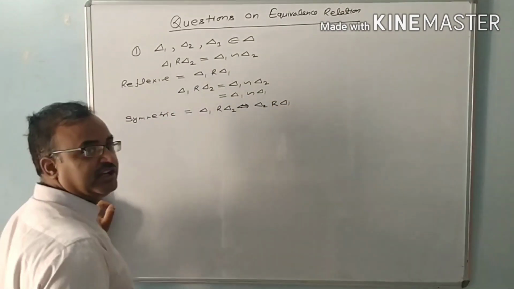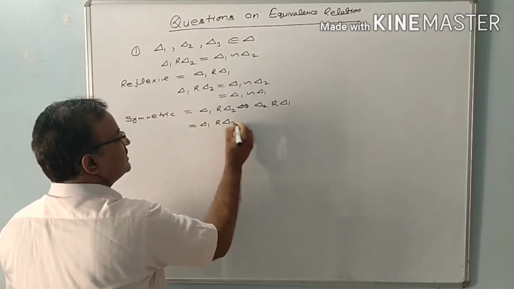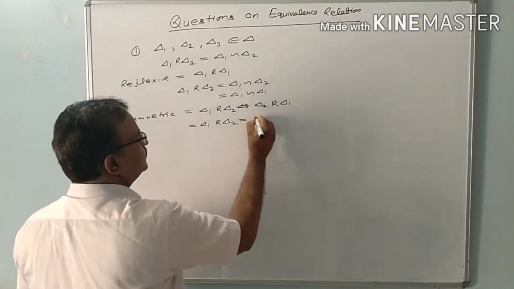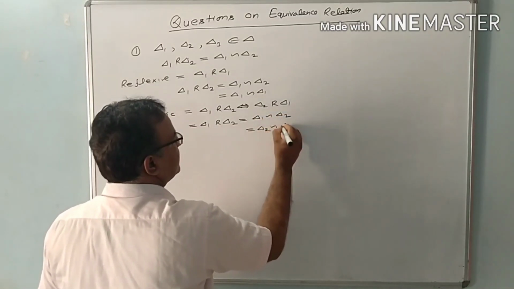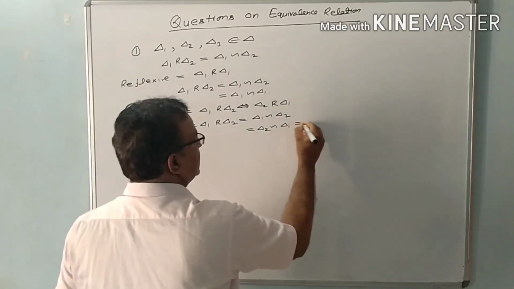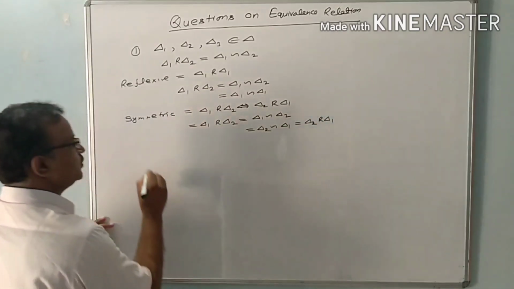So we will check whether the given relation is symmetric or not. If triangle 1 is similar to triangle 2, then we can also say triangle 2 is similar to triangle 1. So this relation is symmetric also.